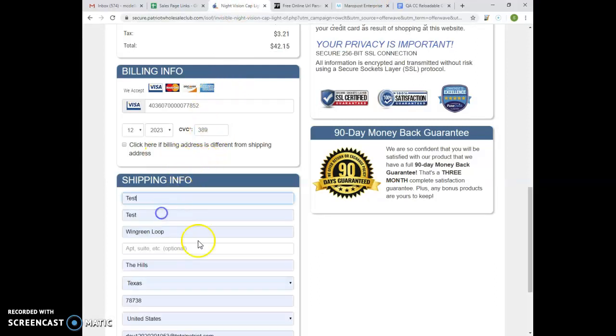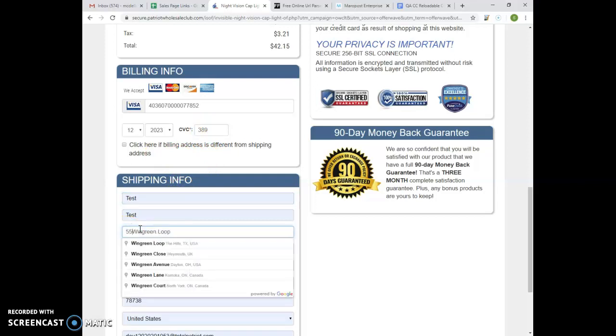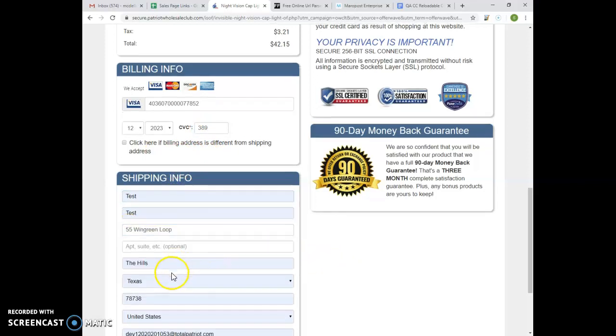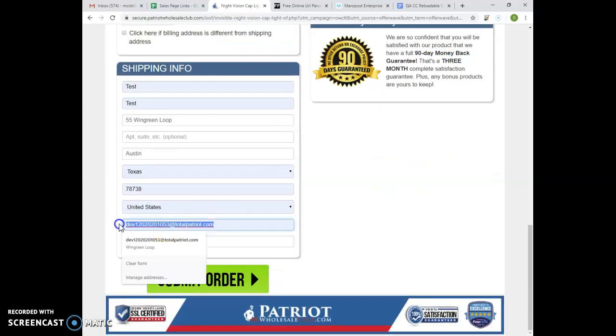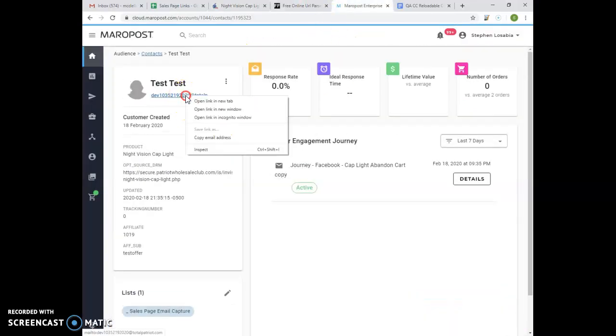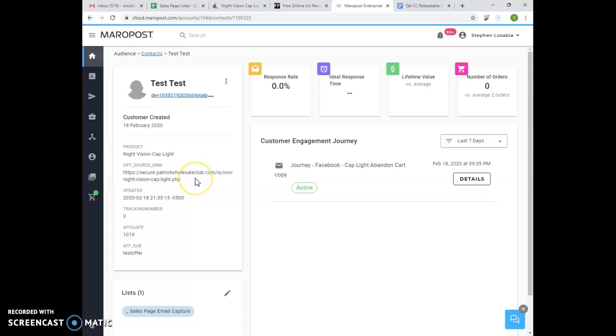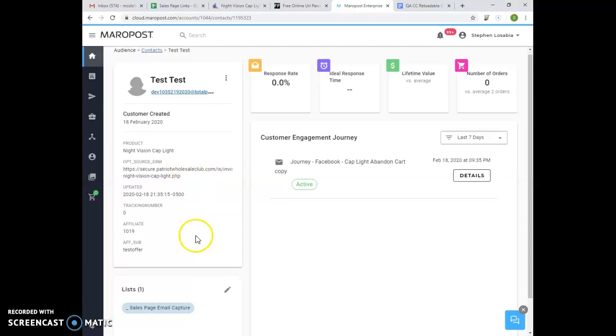First name, you must use Test. The zip will be 55, this is Austin. Okay, so the same email. Yeah, we're going to use the same email. Let's check the difference between abandoning your order versus a successful purchase.